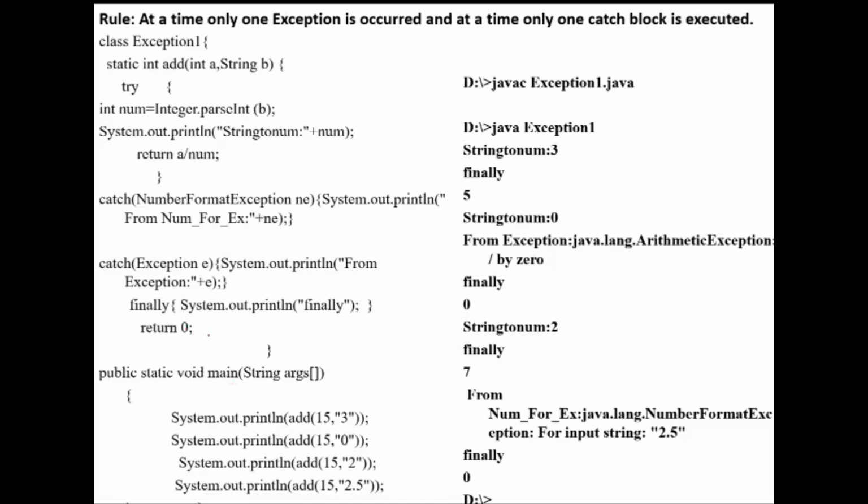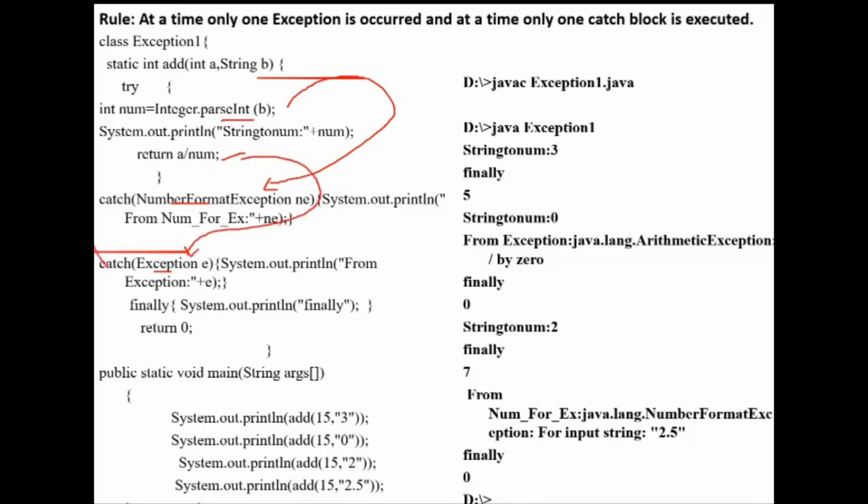The same example: here NumberFormatException, and then here NumberFormatException. After that only, I have written Exception. Actually, here two types of exceptions occur: one is arithmetic exception, another is number format exception. If number format exception occurs, it is caught by this catch block. If arithmetic exception occurs, there is no catch block for arithmetic exception here, so it will go to this general exception block.